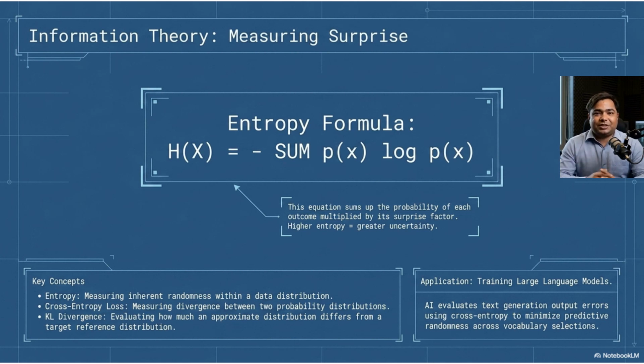This concept is used in machine learning in many ways. In decision trees, information gain helps decide which feature should be used to split the data. In language models, entropy helps evaluate uncertainty in word prediction. In deep learning, loss functions such as cross entropy are used to train classification models. For example, if an AI model predicts the wrong class with high confidence, the loss becomes large. If it predicts the correct class with high confidence, the loss becomes small. So, information theory helps AI measure uncertainty, surprise, and prediction quality.